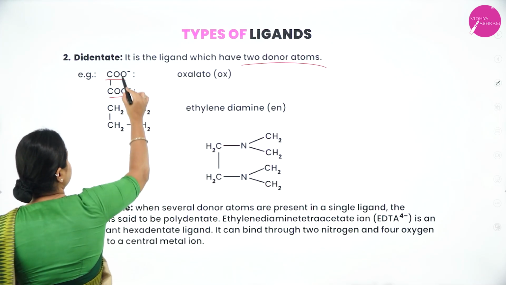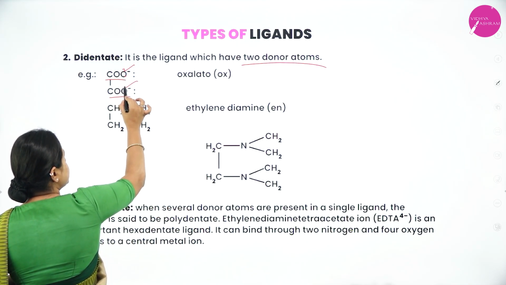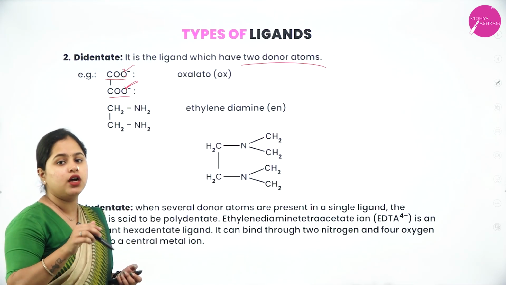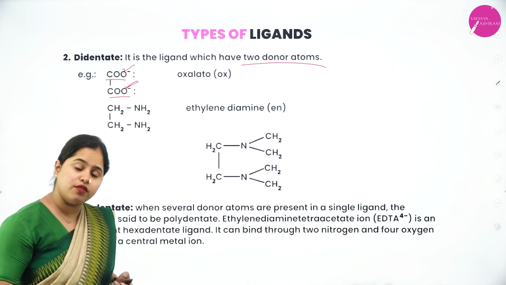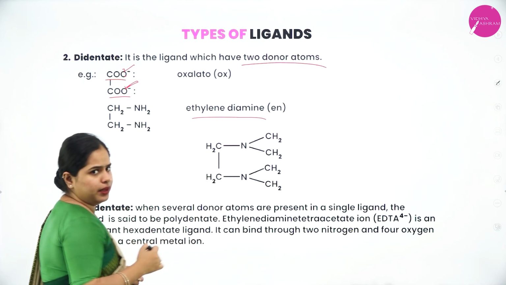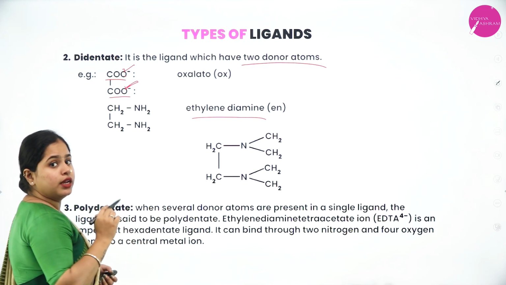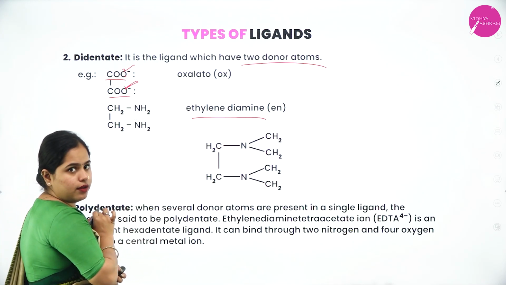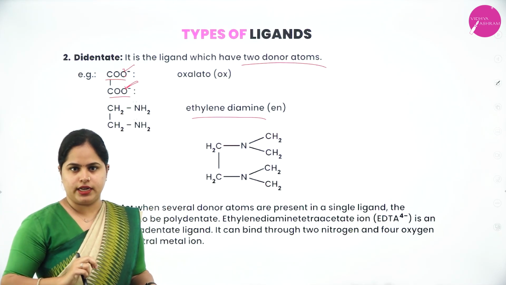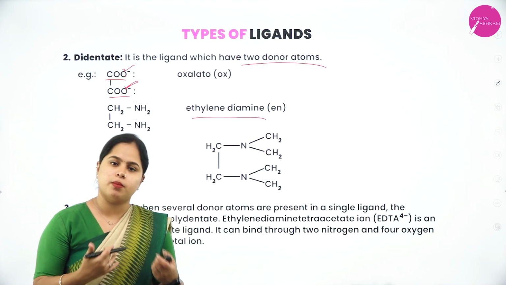In this case, as you can see, the oxygen in one COO minus and the oxygen in the other COO minus both have lone pairs. So both of them have the ability to form a bond with the central metal atom. So there are two donor atoms here. Now ethylene diamine or ethylene 1,2-diamine, it is CH2NH2 and CH2NH2. Here this nitrogen also has a lone pair, and this nitrogen also has a lone pair. So it has two donor atoms. Such ligands are called didentate or bidentate ligands.